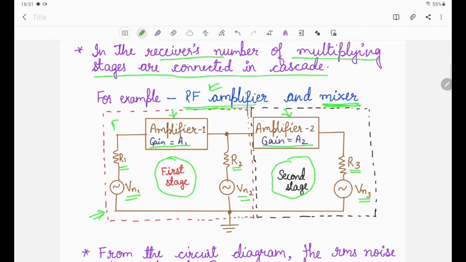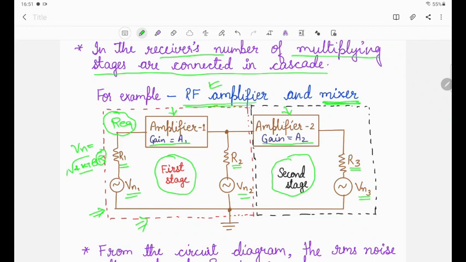If we find the R equivalent, then we can calculate the equivalent noise voltage by using the equation square root of 4kTBR. In this equation everything is constant, only R is changing. So we need to find this R for the multiple stages which are connected in the cascade manner. Our focus will be to calculate this R equivalent. Let us start this calculation.